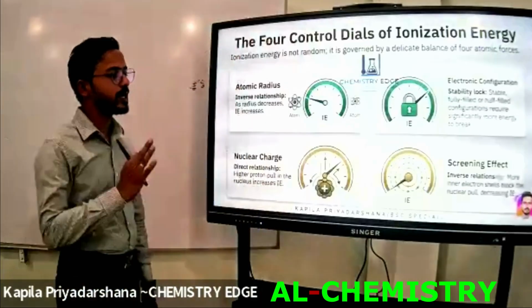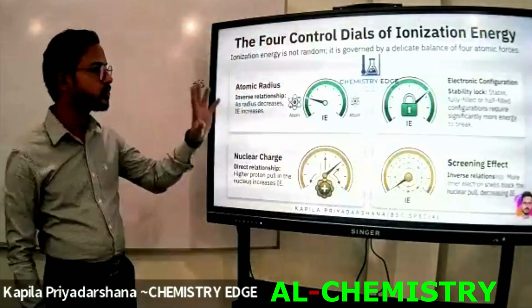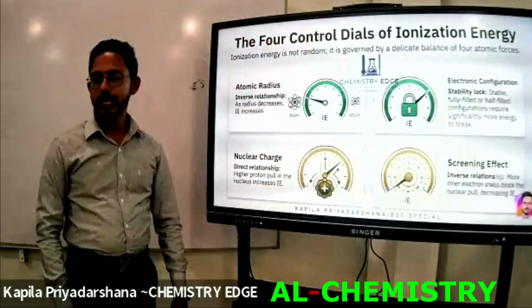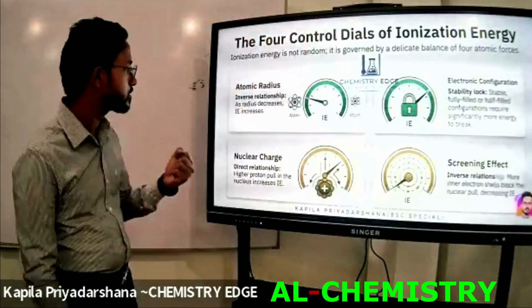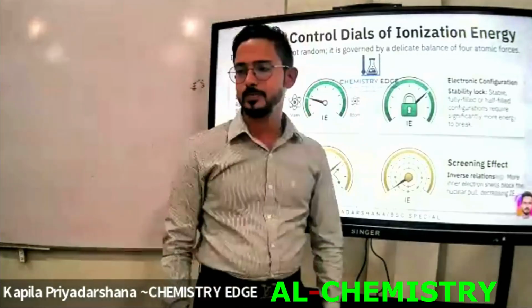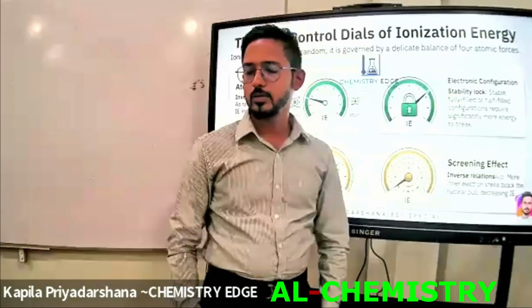The factors that affect the ionization energy. The first one is atomic radius. The atomic radius mainly affects the ionization energy. Another one is electron configuration, right?